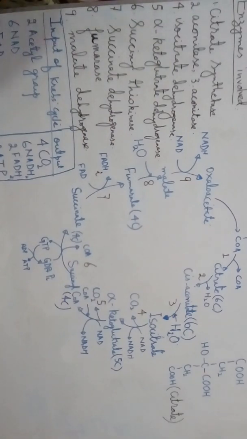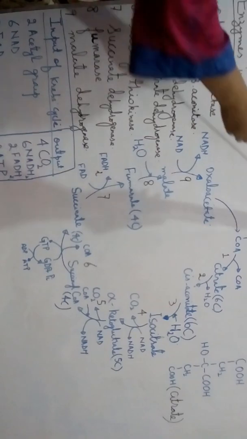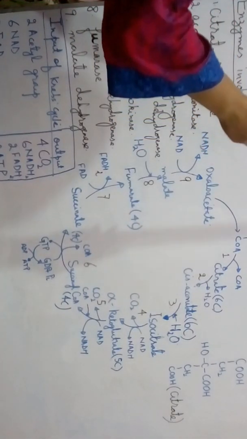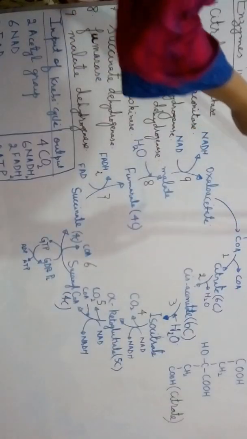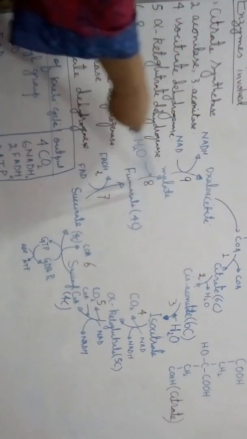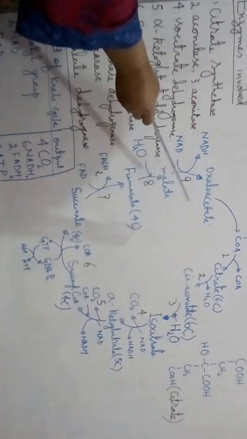Now students, you can see the inputs and outputs of the Krebs cycle. Input of the Krebs cycle: there are two acetyl groups. As we know, as a result of glycolysis, two pyruvates or two pyruvic acids are formed, so both the pyruvates undergo the Krebs cycle.